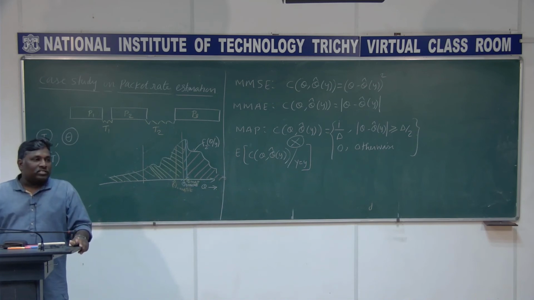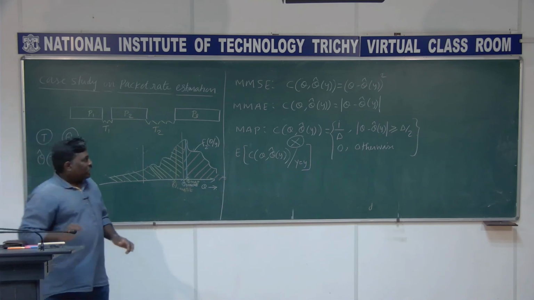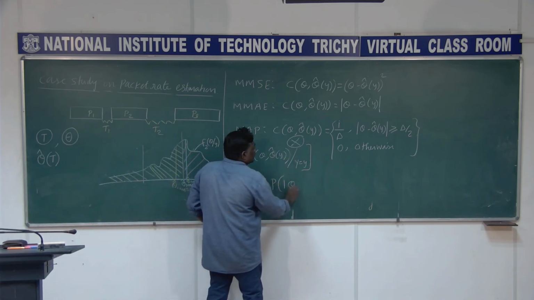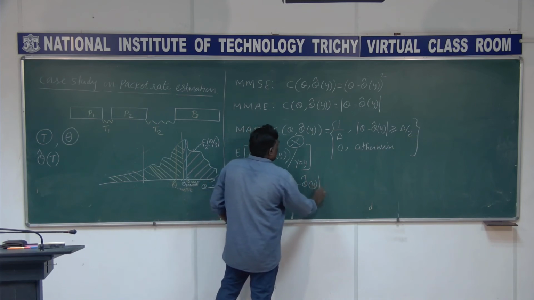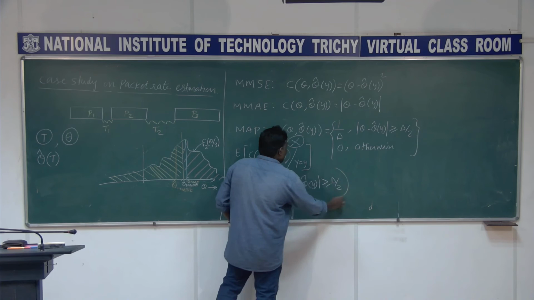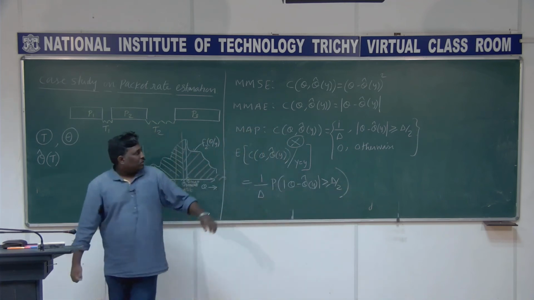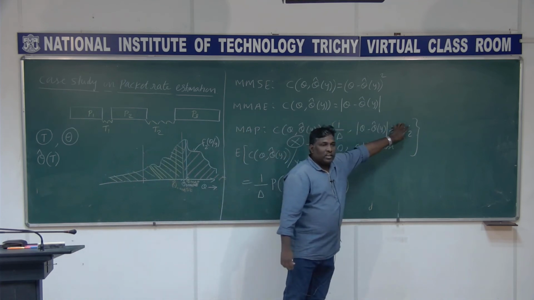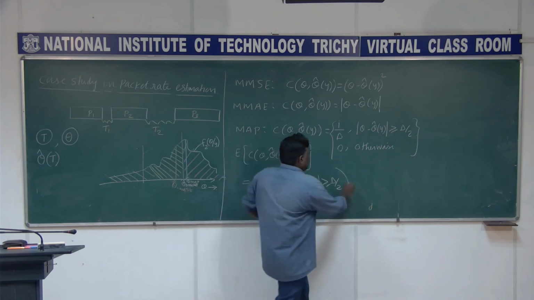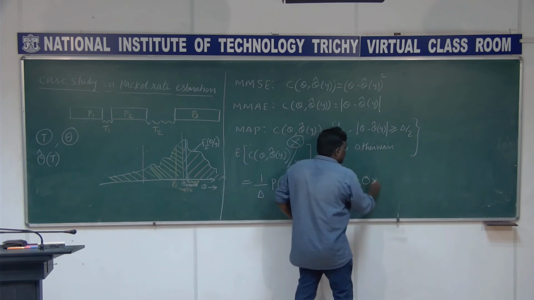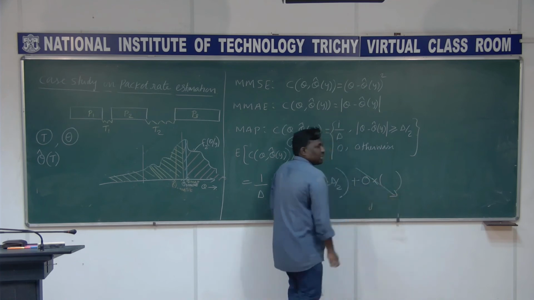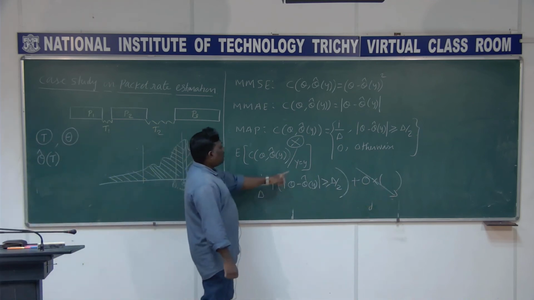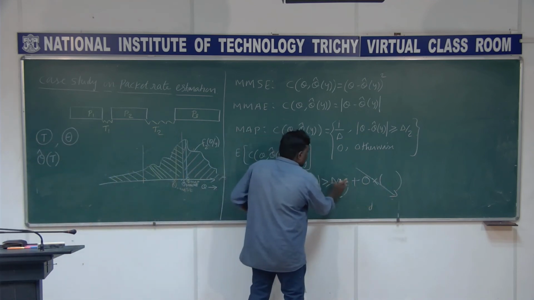So finding this expectation is very simple. I take the first value, 1 by delta, and multiply it with the probability associated with that region, because we need the probability of x taking this value, which is the same as the probability of this being greater than or equal to delta by 2. I write that plus 0 into the other thing, which is anyhow 0, so that term vanishes. And remember that this probability is conditional, so I will include that condition here.